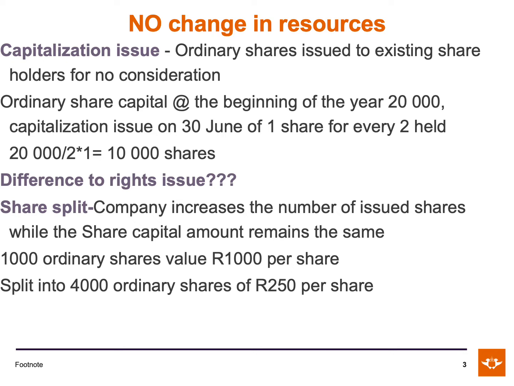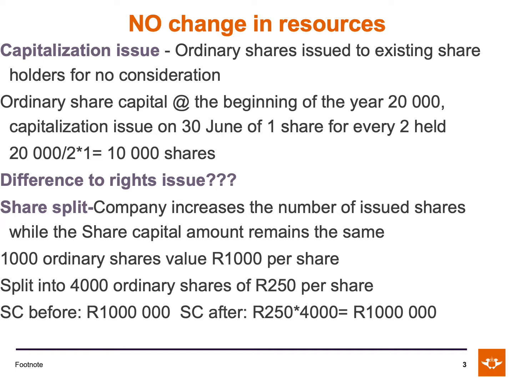Then the company decides that they want to change the value of each share to 250 Rand. This means that there would now be 4,000 shares and each share would be worth 250 Rand each. The share capital in this instance is then 4,000 shares multiplied by 250 Rand, giving us a share capital of 1 million Rand. So the share capital before the share split was 1 million Rand, and after the share split, it's still 1 million Rand. So what has changed is the number of shares as well as the value of each share. So now there are more shares outstanding, but the value of each share is less.